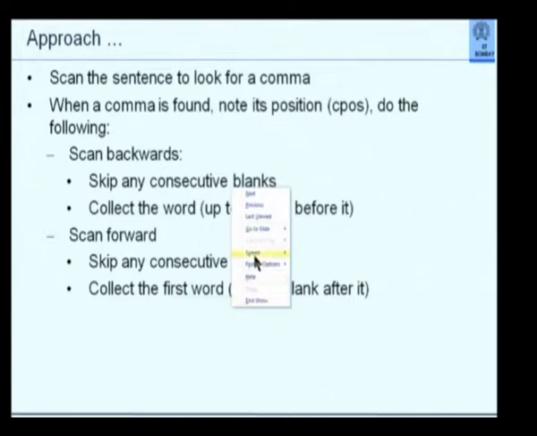It is important to form a mental picture of what will happen here. So let us look at a sentence. There are some words like this.